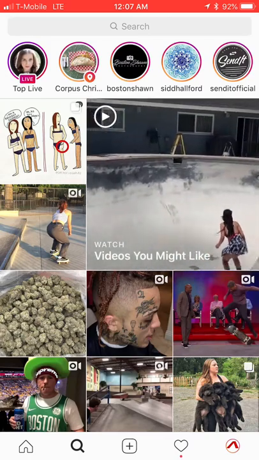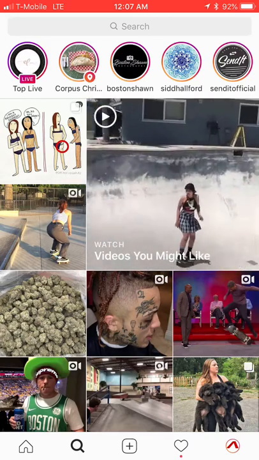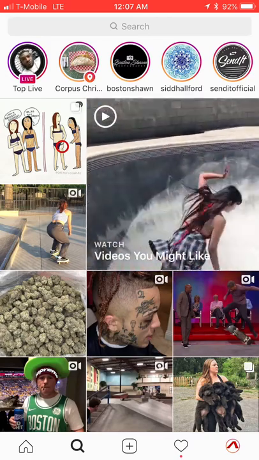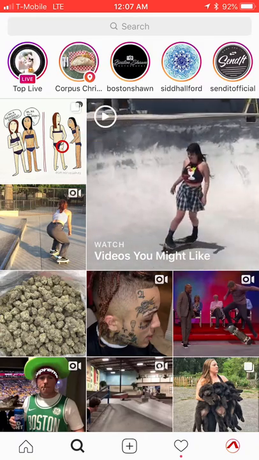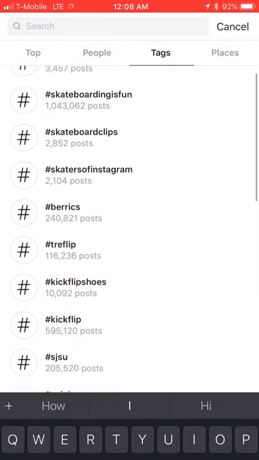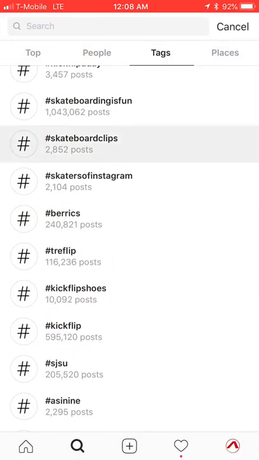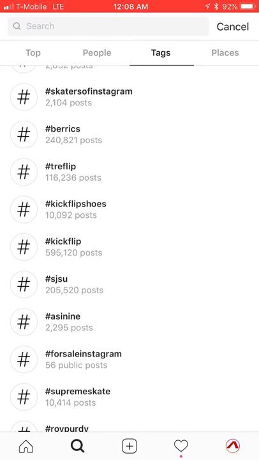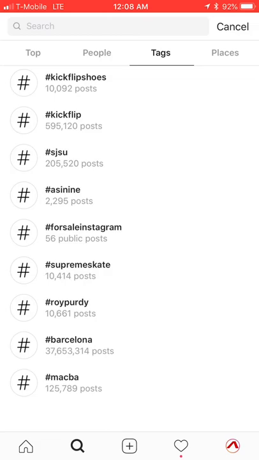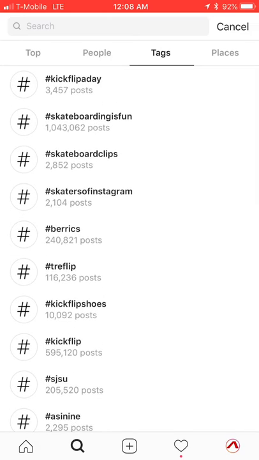So just make your list of hashtags. Start from 1,000, 2,000. You're gonna find a 3,000 hashtag, a 4,000 hashtag, and just keep going through them until you find something that works. So you might use this skateboard clips hashtag for 2,000. Then you might use another one, kickflip shoes for 10,000, and just keep going until you find some hashtags, 30 of them, and put them in your post.